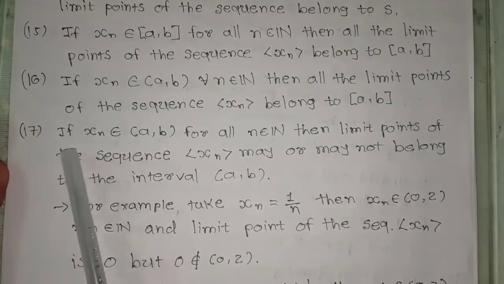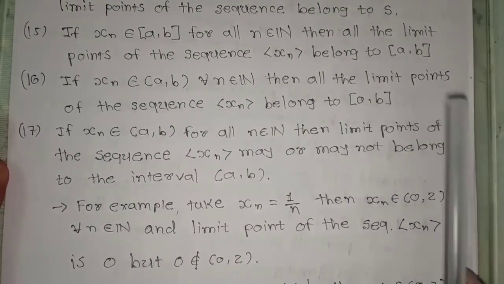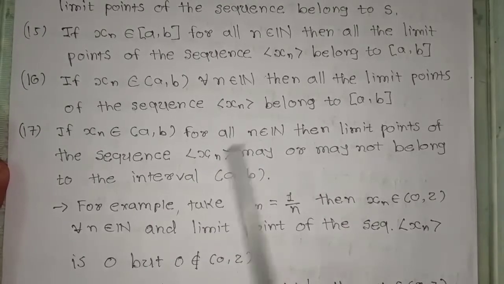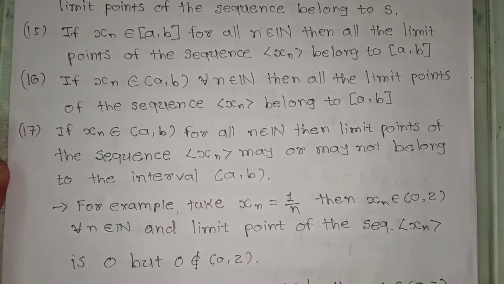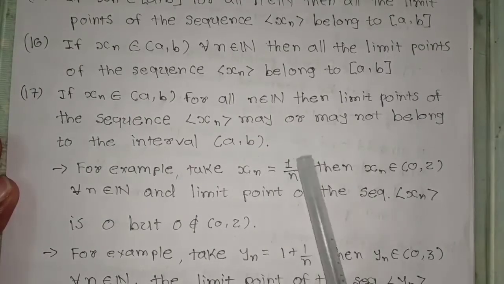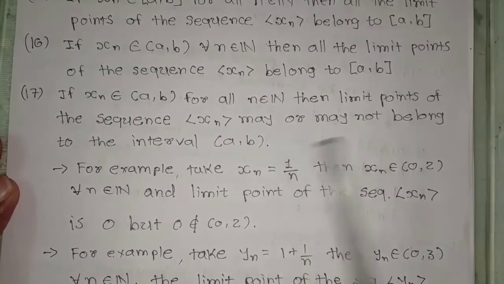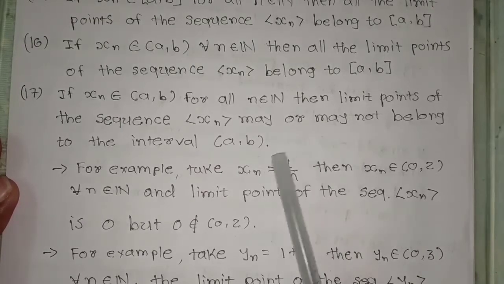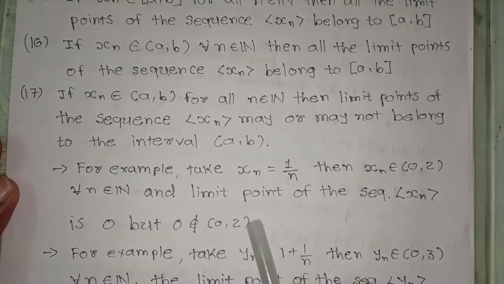Now next, if xn belongs to the open interval (a, b) for all n belongs to N, then the limit point of the sequence xn may or may not belong to the open interval (a, b). For example, if I consider the sequence 1 upon n, then clearly all the terms of this sequence lie in the open interval (0, 2), but the limit point of the sequence is 0, and 0 does not belong to this open interval (0, 2).